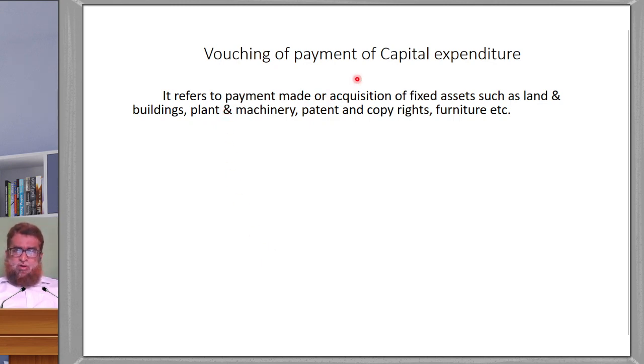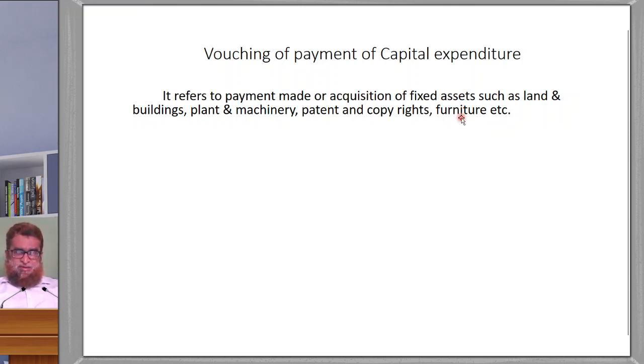So for vouching the payment of capital expenditure, what are the points we should keep in mind? See, what is the meaning of capital expenditure? It refers to the payment made for acquisition of the fixed assets.